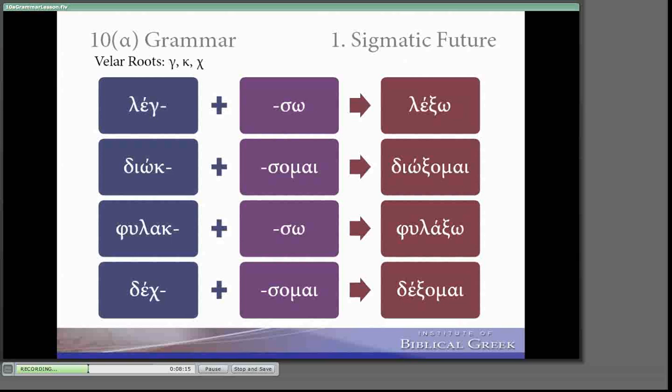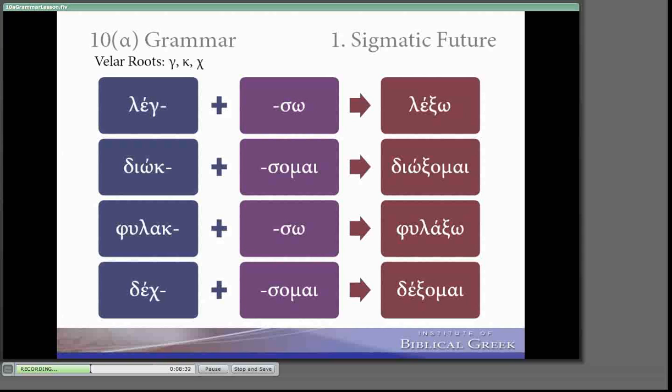It's a contract root, ske, and all contract verbs will lengthen their contract vowel prior to consonant beginning stems, which includes every other stem. So you're going to love contract verbs. So you're going to be able to predict their forms very easily.